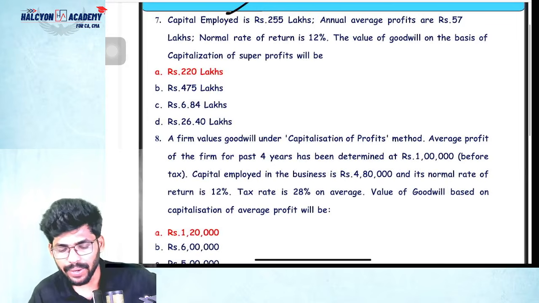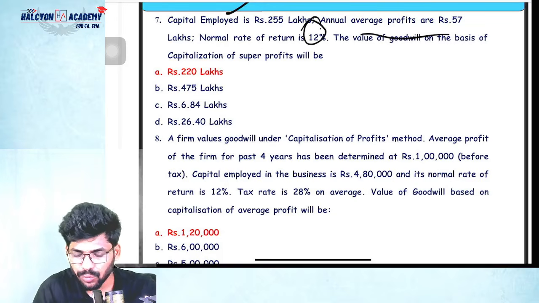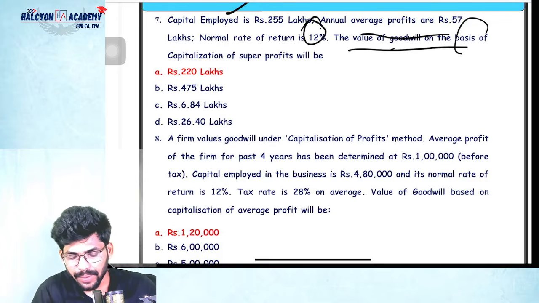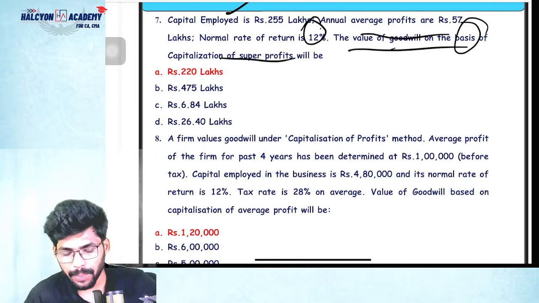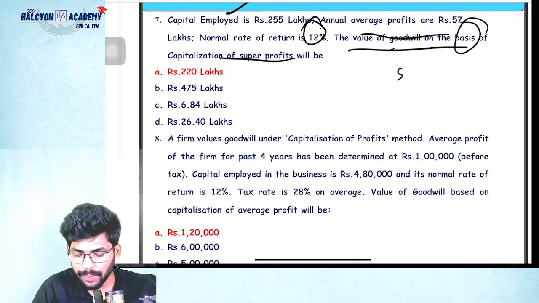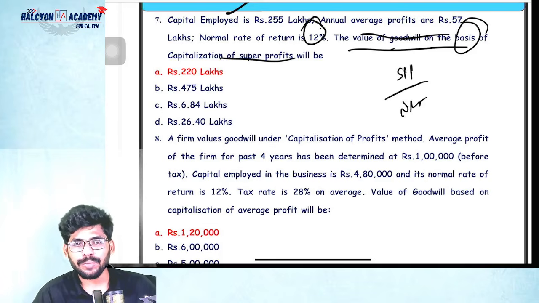Okay, capital employed is 255. Average annual profit is 57 lakhs. Normal rate of return is 12%. Value of goodwill on the basis of calculation of super profits. So can you please tell me, guys, in that case, what is the formula? Goodwill is super profit divided by NRR. So what is super profit? How to calculate that? Average profit minus normal profit.